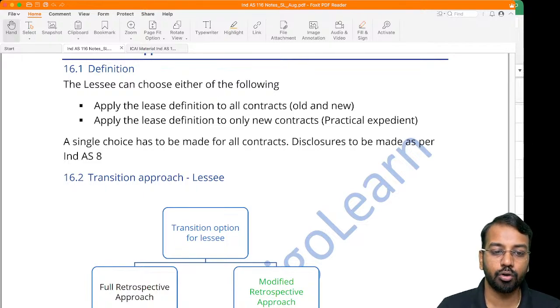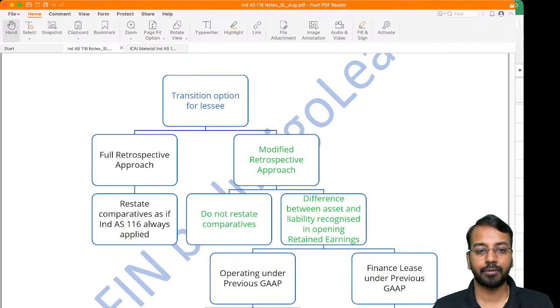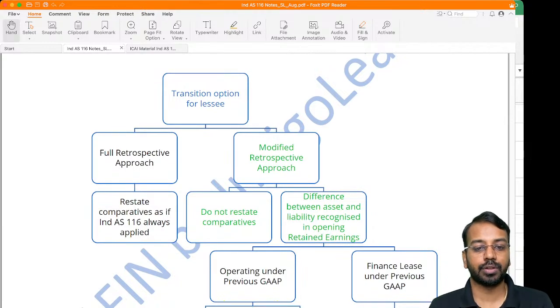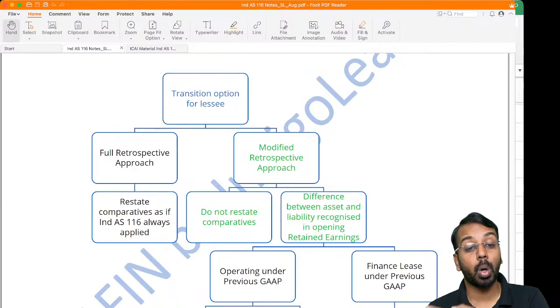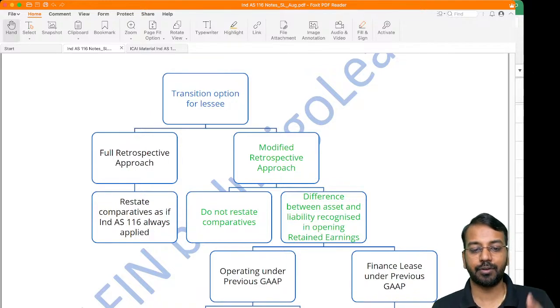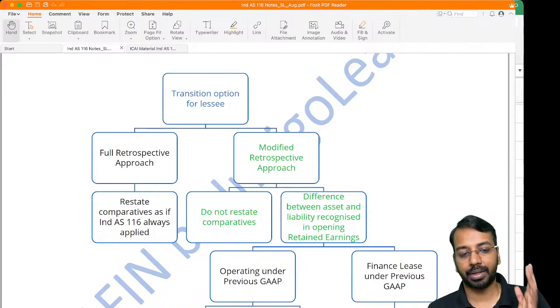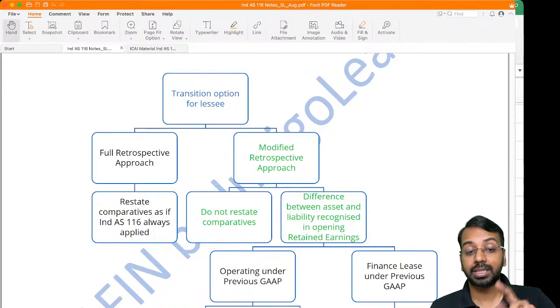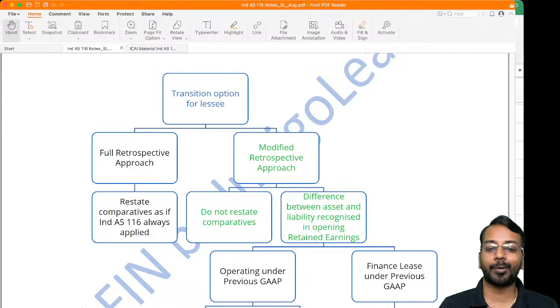Then, how do we transition? Very, very important. First, transition option for the lessee. You can say take full retrospective approach. You will take full retrospective approach means you will go back and apply Ind AS 116 as if it was always applicable, and you will restate the comparatives. That's the first approach. The second approach is modified retrospective approach.